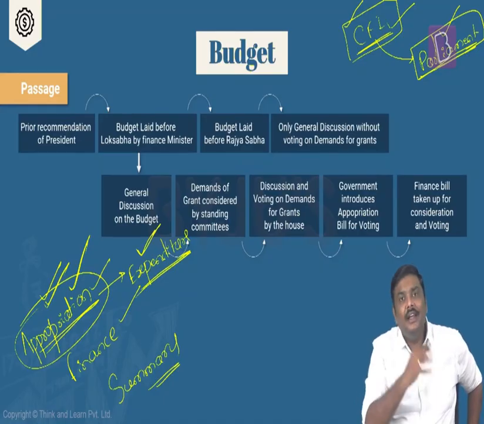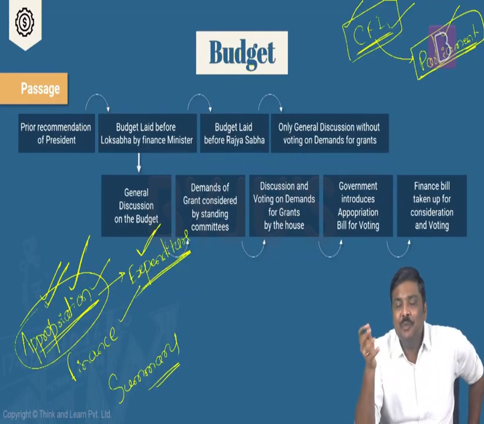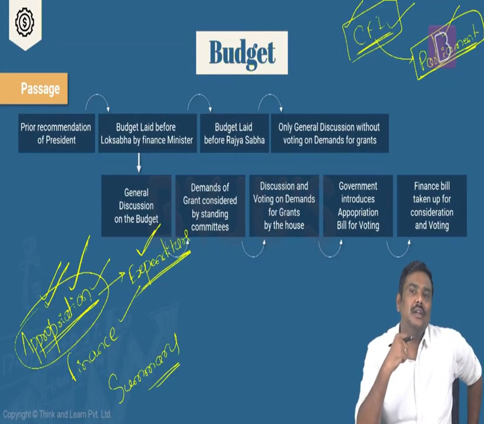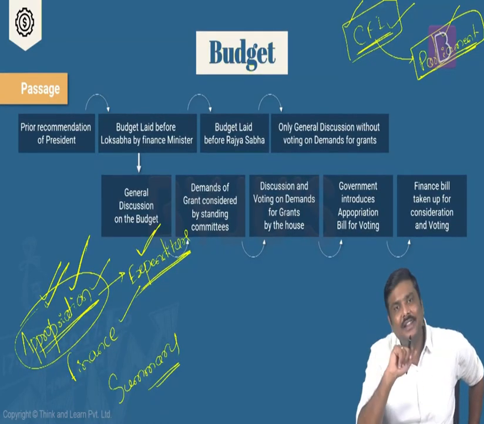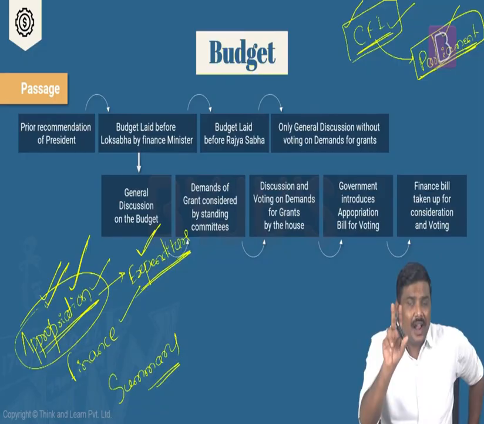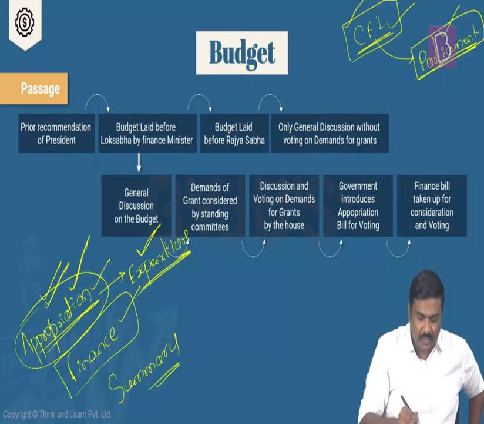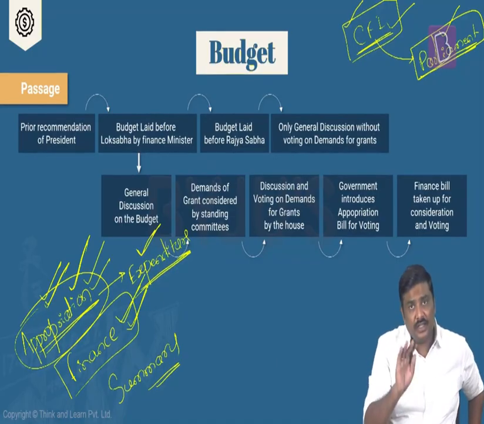And on the other hand, in the budget, the government will also give you information related to how much income tax they are going to collect, how much corporate tax they are going to collect, how much GST they want to collect in the next financial year, etc. And all of that information is provided under the finance bill. Okay? All of it is provided under the finance bill. So done. One is the appropriation bill. Second one is the finance bill.